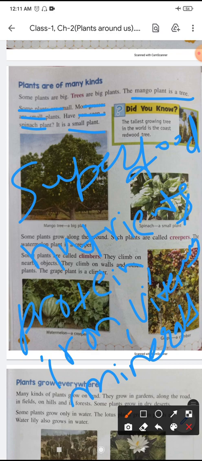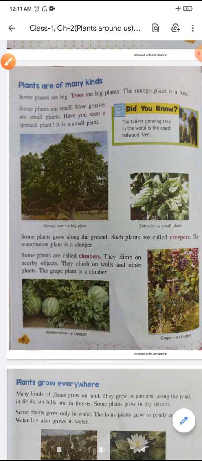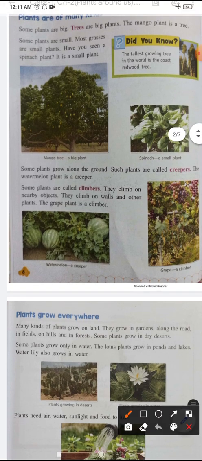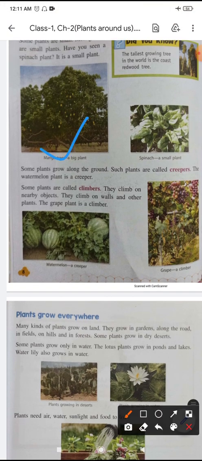So all these nutrients are present in spinach, so that's why it is called a superfood, because it is loaded with tons of nutrients. So here I have explained spinach. Now the next: see here, you can see a big plant, it is a tree. A small plant, it is spinach. Okay, so plants grow. Did you know one thing? The tallest growing tree in the world is the redwood.